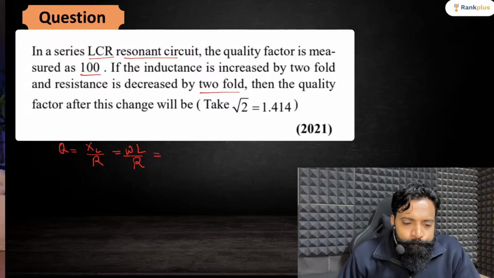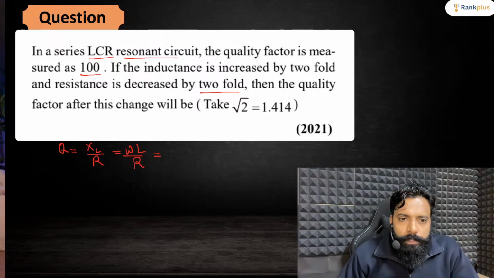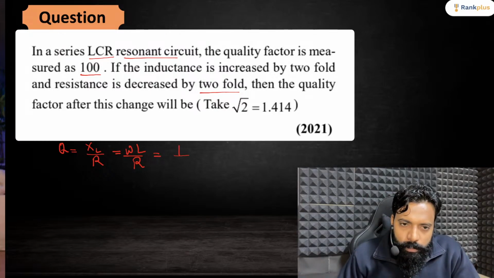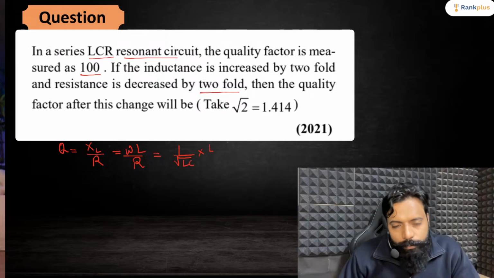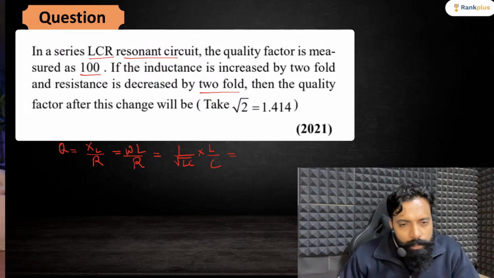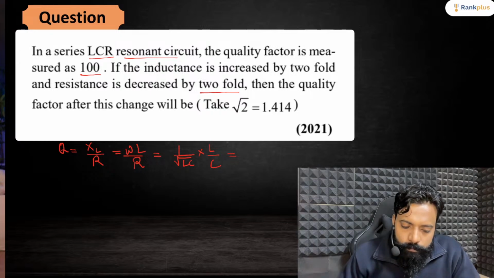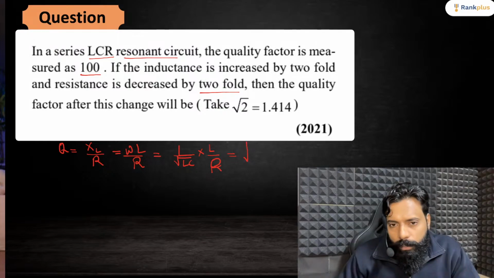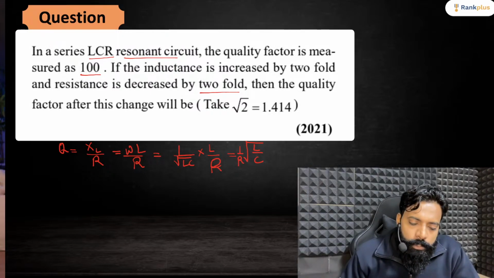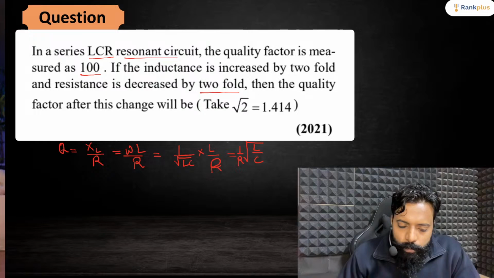In the case of resonance, I can substitute omega by 1 upon root LC, and the root L can cancel, so it will become under root L by C into 1 by R, right? So this is also a formula for the quality factor. You must know this formula.